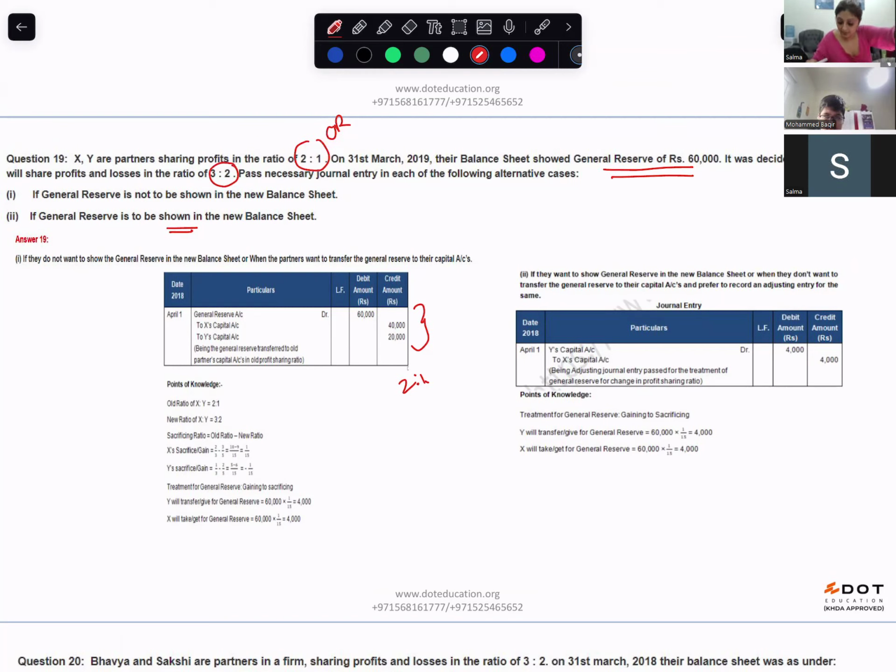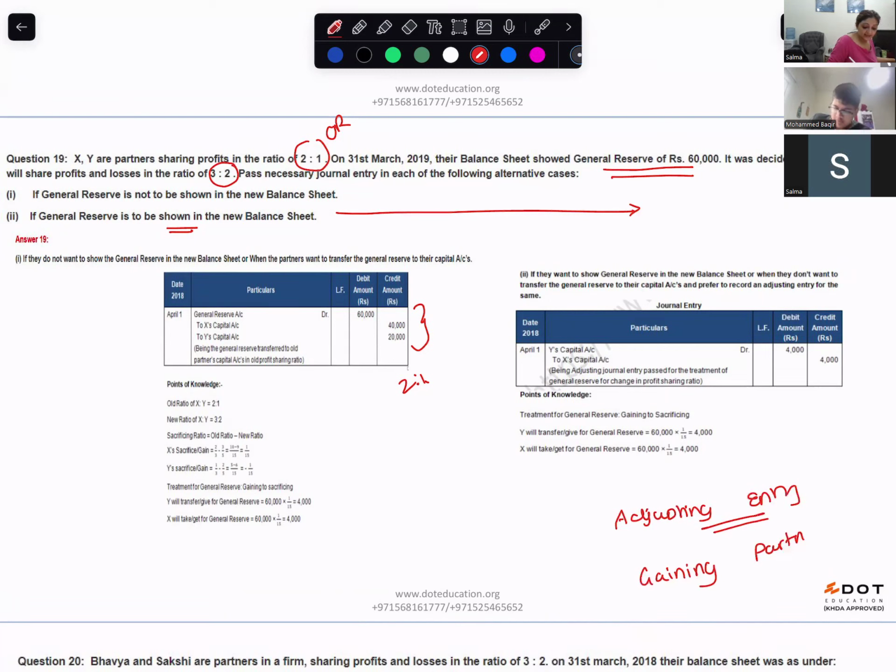So you just distribute it amongst the partners. However, if you want to show the general reserves in the new balance sheet, in that case, what do you do? We pass an adjusting entry. How do you pass the adjusting entry? We find the gaining partner, sacrificing partner. So we do gaining partner debit and sacrificing partner credit.